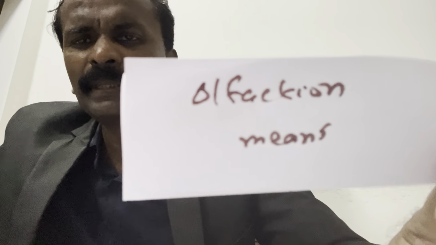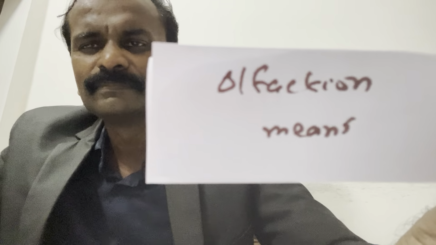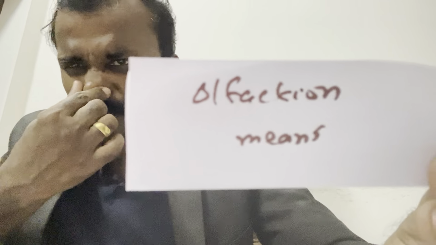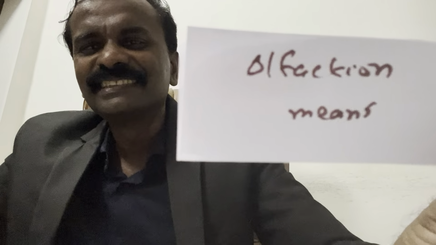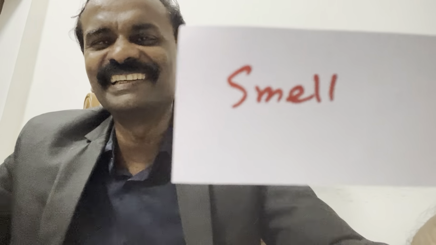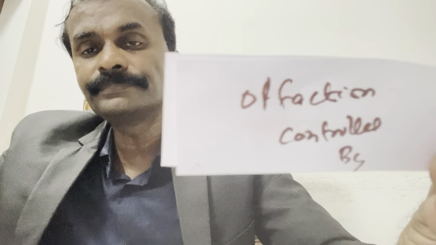What do we mean by the word olfaction? Smell. Olfaction means smell. Okay. You know this, I think, maybe. So olfaction is controlled by what?